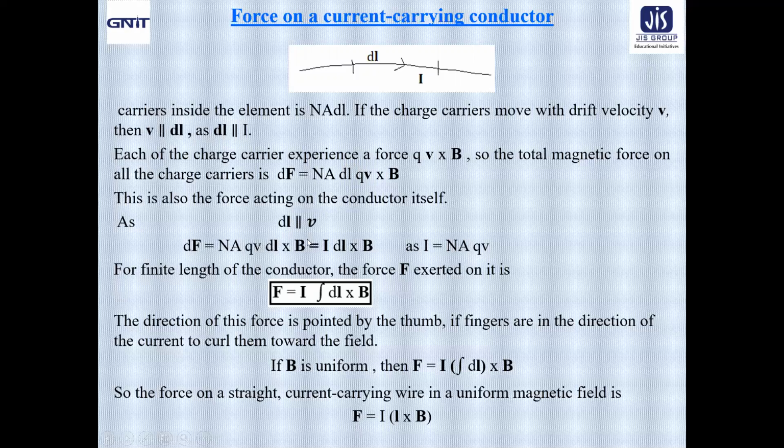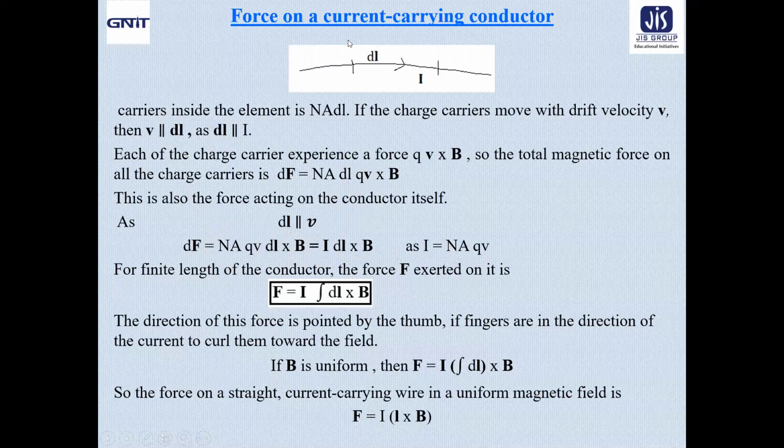That is equal to I dl cross B, because the current I equals nAqv. So dF, the force on the conductor itself, is I dl cross B for a small current element dl placed in a magnetic field B.